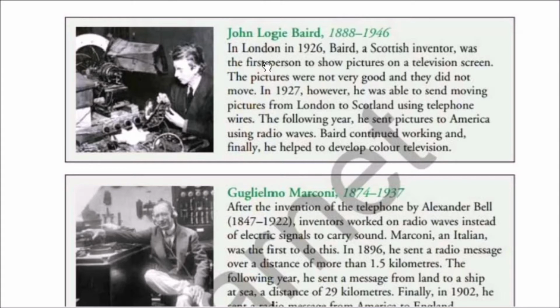John Logie Baird. In London, 1926, Baird, a Scottish inventor, was the first person to show pictures on a television screen. The pictures were not very good and they did not move. In 1927, however, he was able to send moving pictures from London to Scotland using telephone wires. The following year, he sent pictures to America using radio waves. Baird continued working and finally he helped to develop color television.